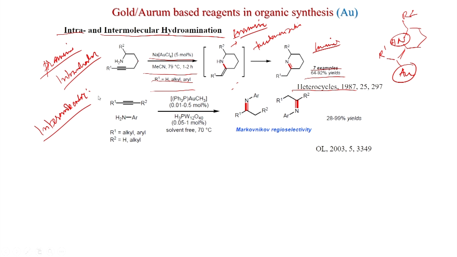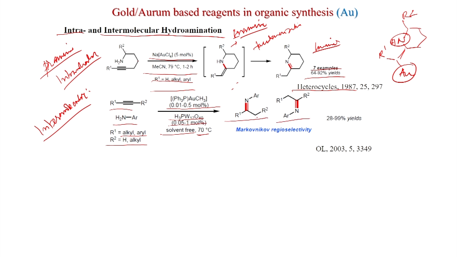So, in the intermolecular reaction there is a separate alkyne, and here they have used an aromatic amine. R1 can be alkyl or aryl, R2 can be hydrogen or alkyl. So, a terminal alkyne will also work, with Ph3PAuCH3 0.01 to 0.5 mole percent, and another co-catalyst, H3PW12O40 0.05 to 1 mole percent, solvent-free reaction at 70 degrees centigrade, you get this imine.